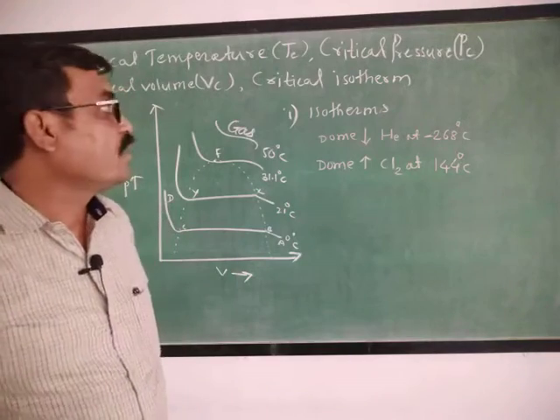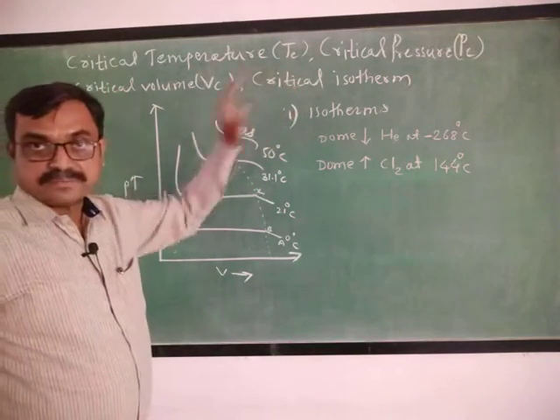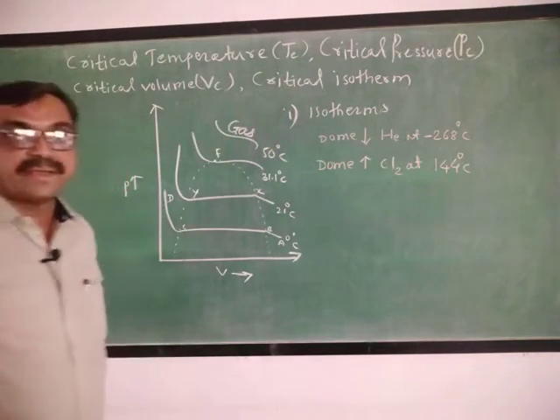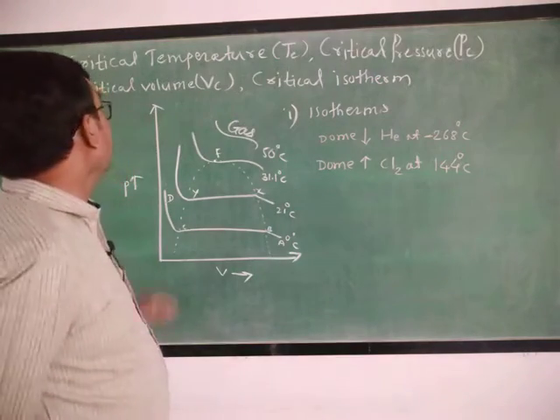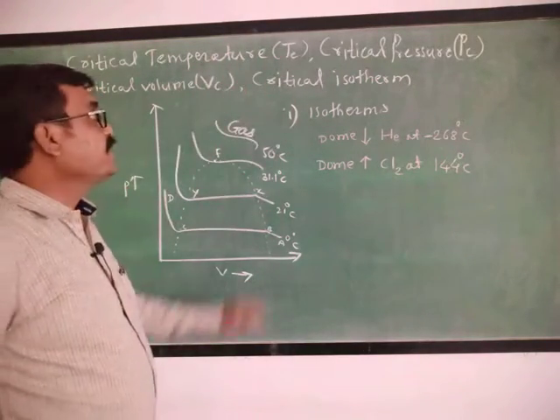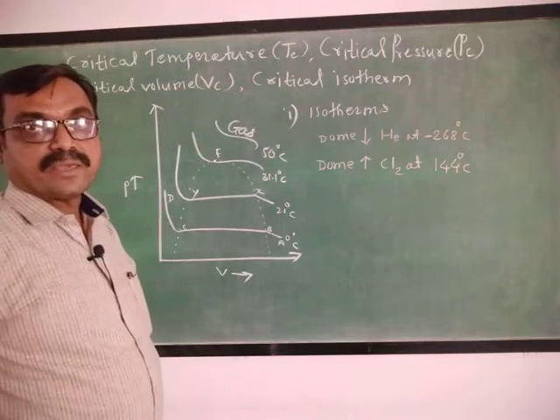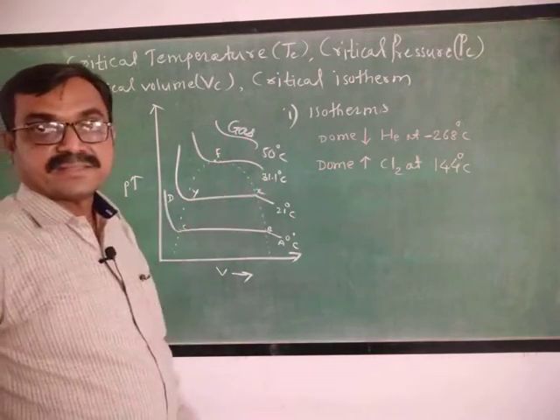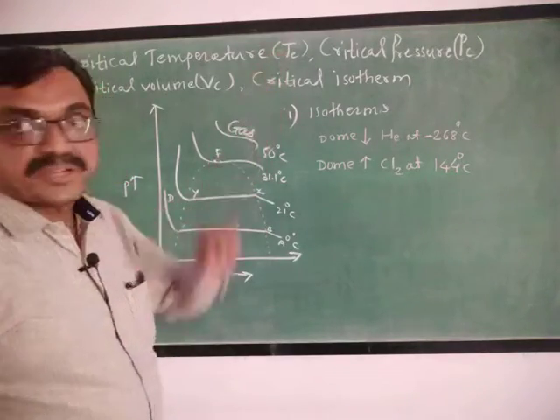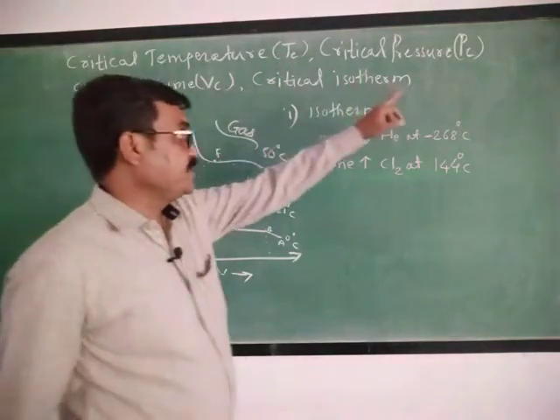Such an isotherm is called a critical isotherm. Now what is meant by critical temperature? The temperature above which the gas cannot be liquefied, no matter how much pressure may be applied, is called the critical temperature, that is TC. For CO2 the value of TC is 31.1 degrees Celsius.